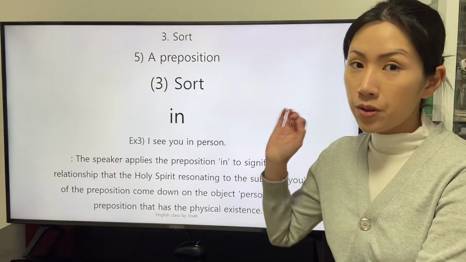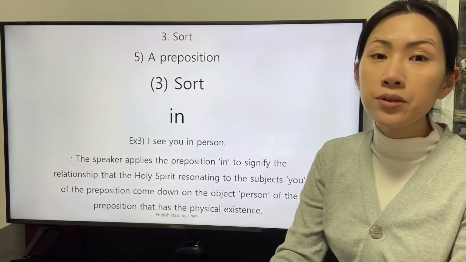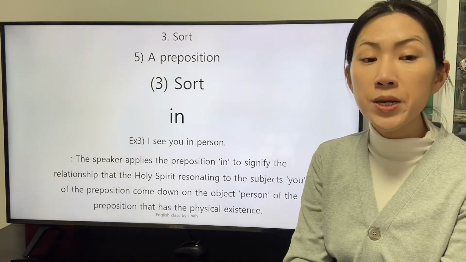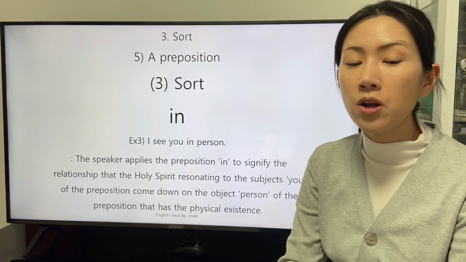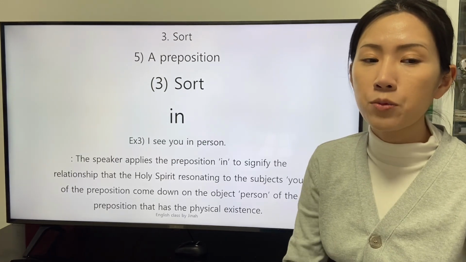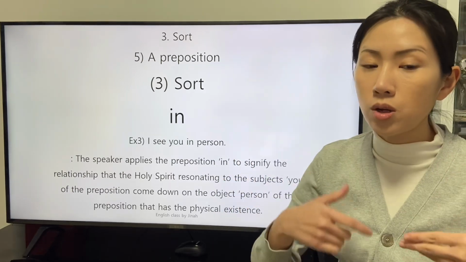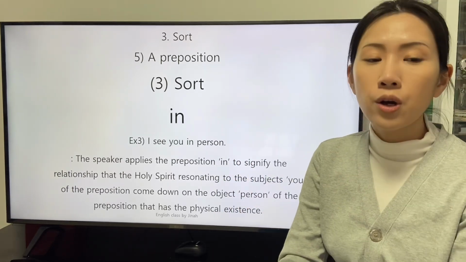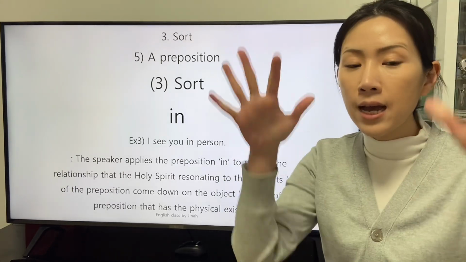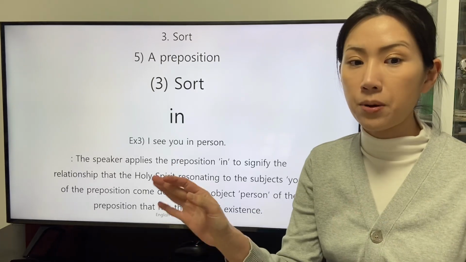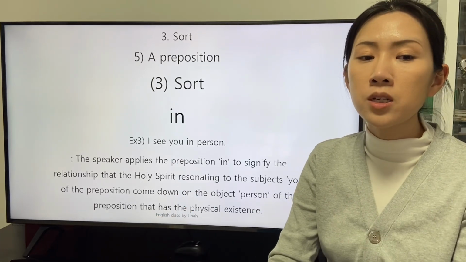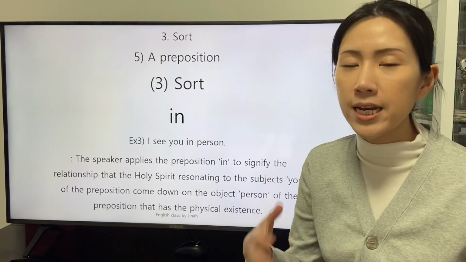There is the third clause, I see you in person. The speaker applies the preposition in to signify the relationship that the Holy Spirit resonating to the subject, you, of the preposition, comes down on the object, person, of the preposition that has the physical existence.